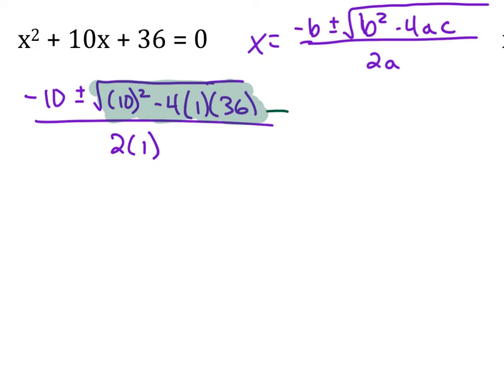Okay, so what is 10 squared minus 4 times 36? What do you get in your calculator? Negative 44. Negative 44. Which means you have 2 real or non-real. What do you think? Non-real. You're going to have imaginary solutions here.